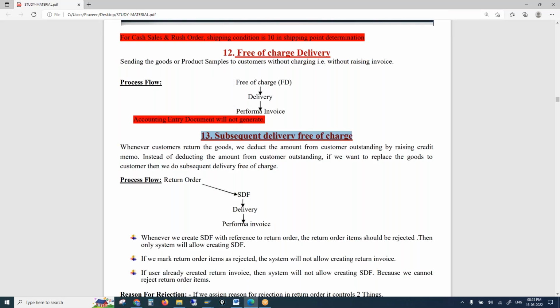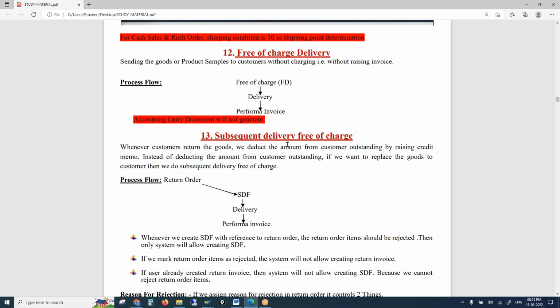Can the customer take both advantages? Can the customer get a credit memo, and at the same time also get replacement of materials? Not possible. Right? It should be only one, not both. So how does it happen?